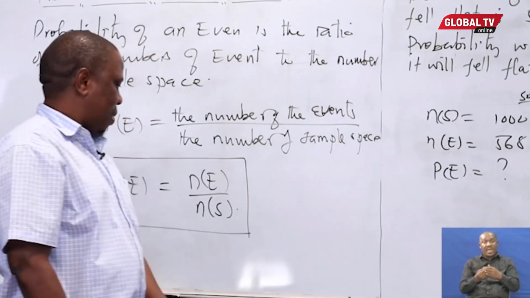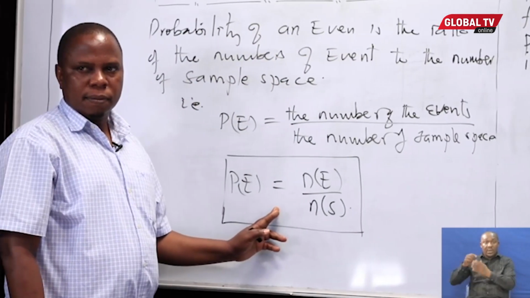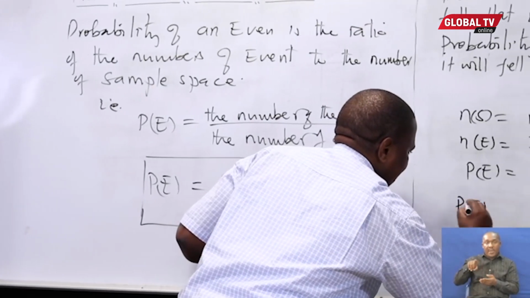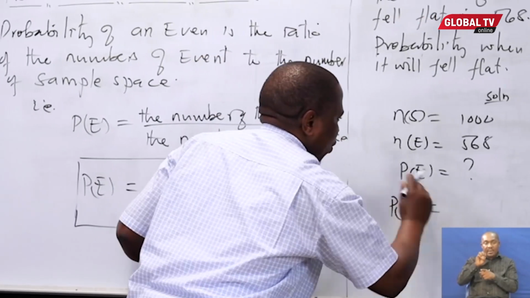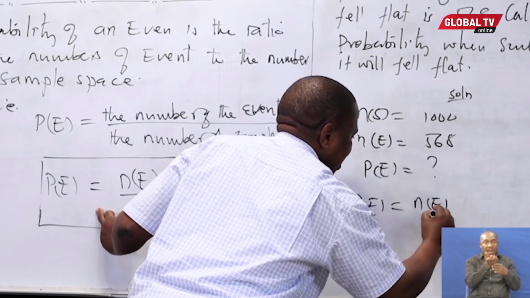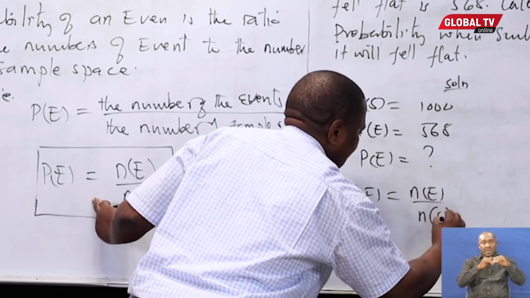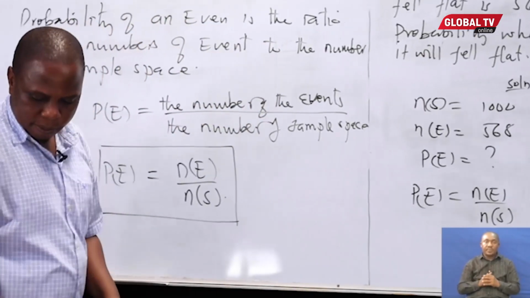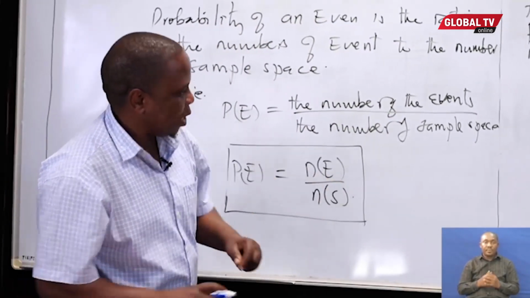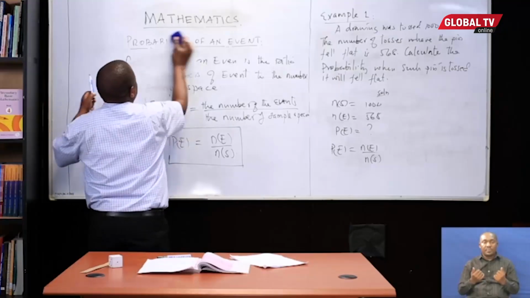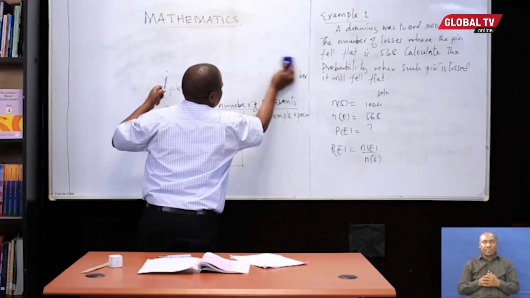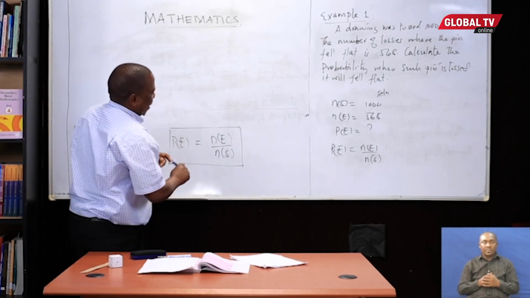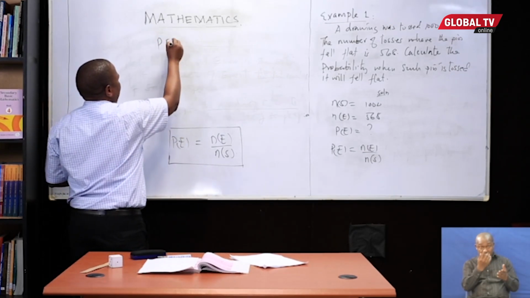Take our formula here. The probability of an event is equal to number of events divided by number of sample space. The space here is not enough. Let me move so that I can create another space to finish our calculations. The probability of an event, PE.